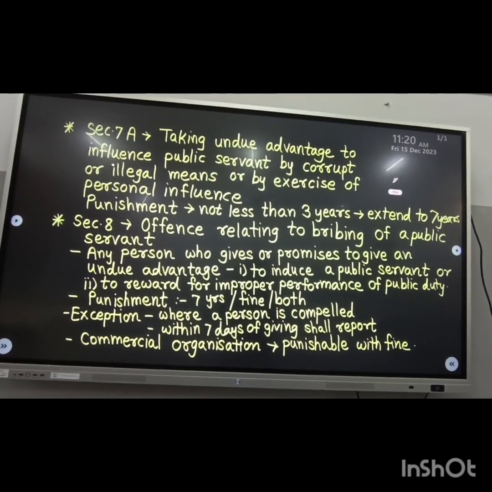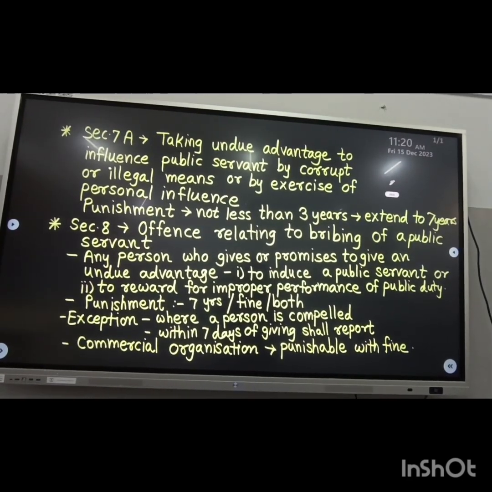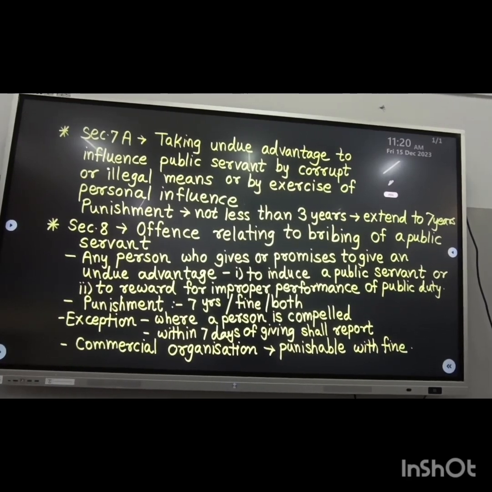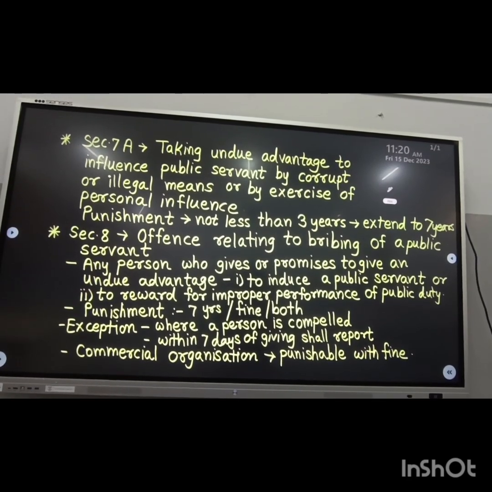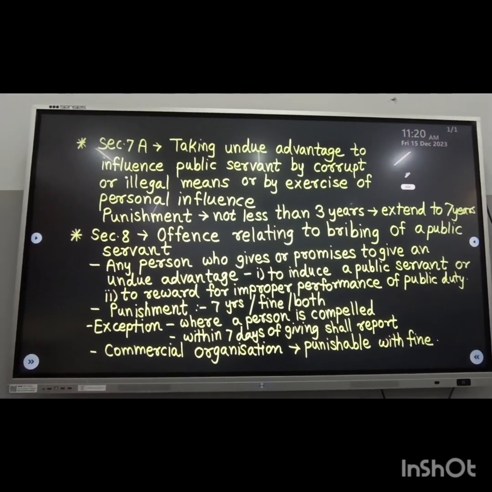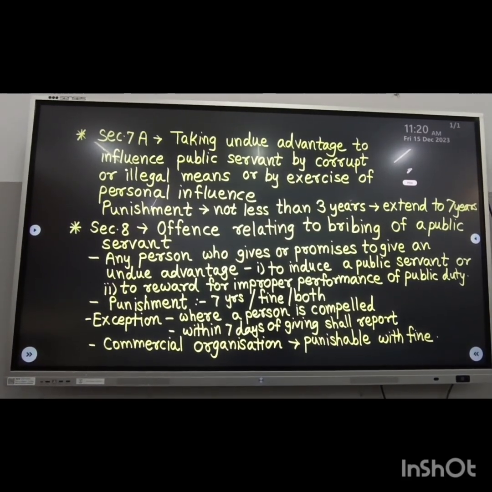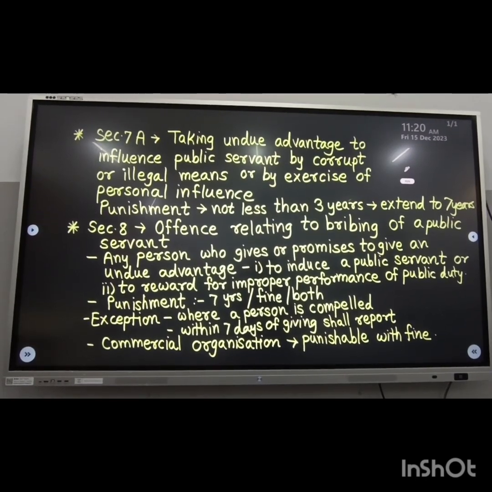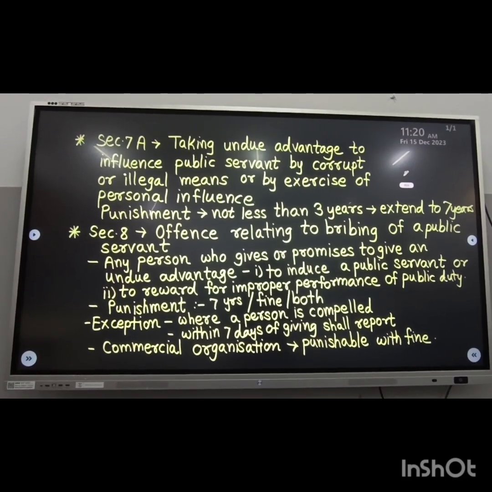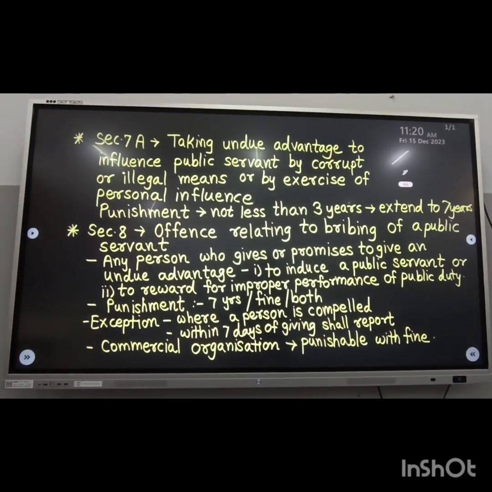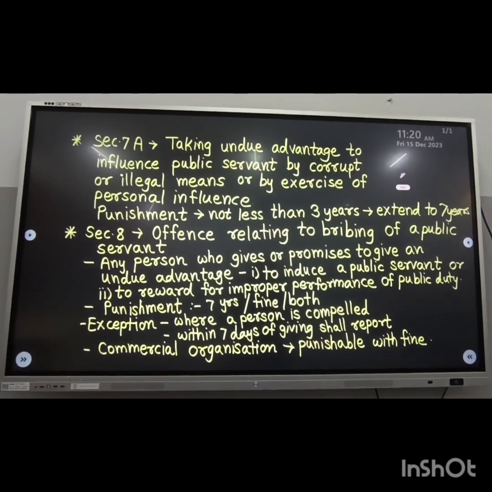Any person who gives or promises to give an undue advantage to induce a public servant, or to reward for improper performance of public duty, commits an offense under section 8. Take the example: suppose any person gives 10,000 rupees to a public servant for getting a license over all bidders, then it amounts to an offense under section 8. For that, the punishment is imprisonment for 7 years or fine or both.